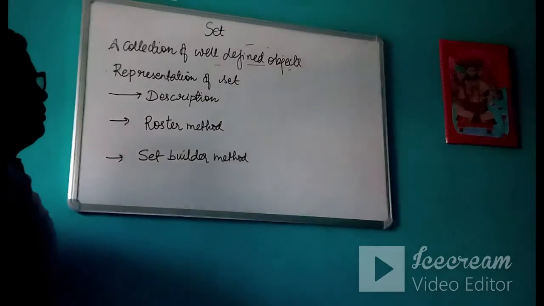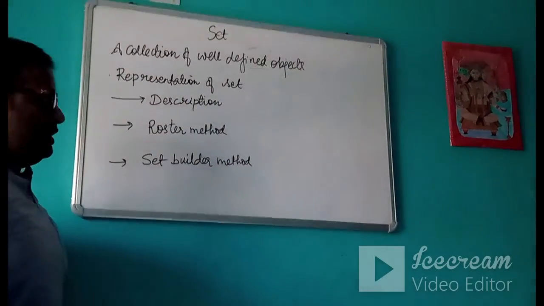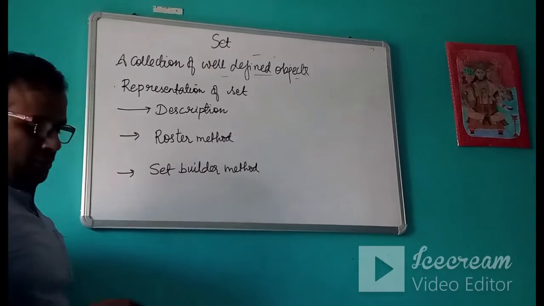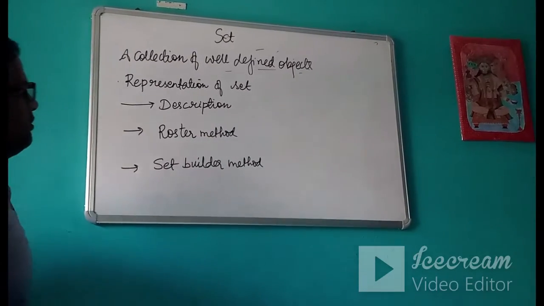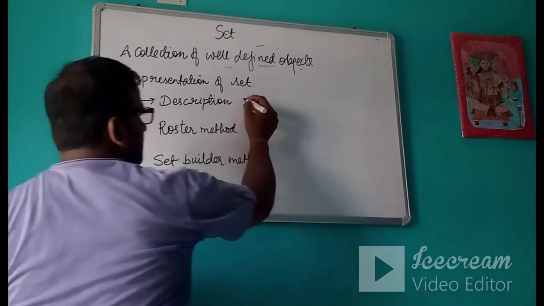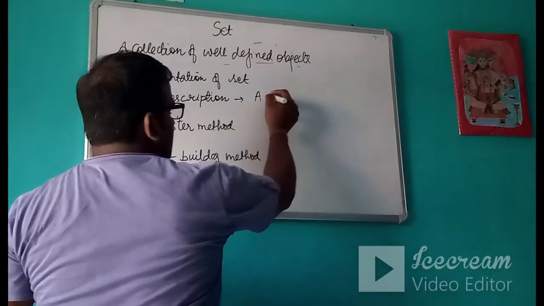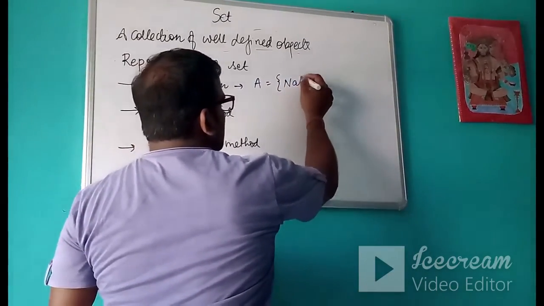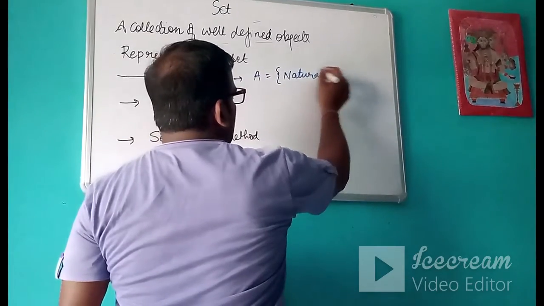Okay, so next topic is representation of set. Whenever a certain set is given to you, there are 3 methods to represent the set. First method is the description method. Suppose I write A is equal to the natural numbers. So this is my set.